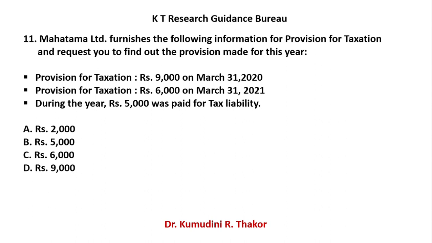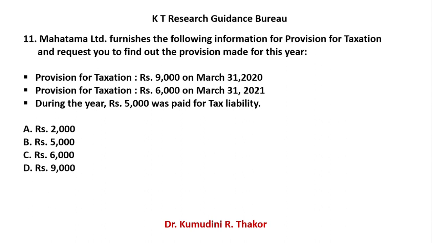During the year you paid rupees 5,000 for tax liability. Okay, if you are unable to understand, make the table and account. So you can find out very easily.